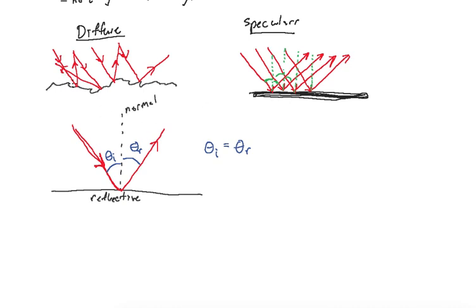Over here, the normal lines are all in different directions. If I look here, this is normal to the surface, and over here, this is normal to the surface, and over here, this is normal to the surface, and then over here, this is normal to the surface. So this angle matches this angle, but it doesn't match these two angles over here. Those are different angles because it had a different normal, so it hit the surface at that point at a different angle.